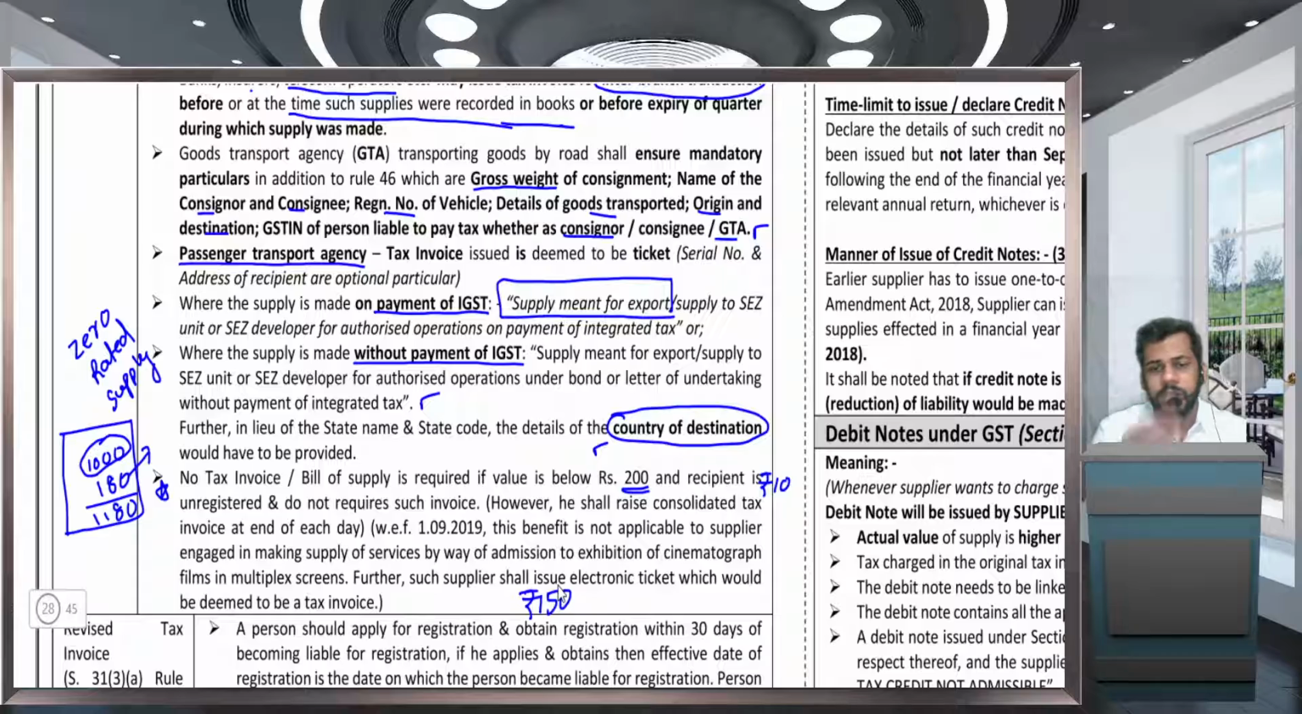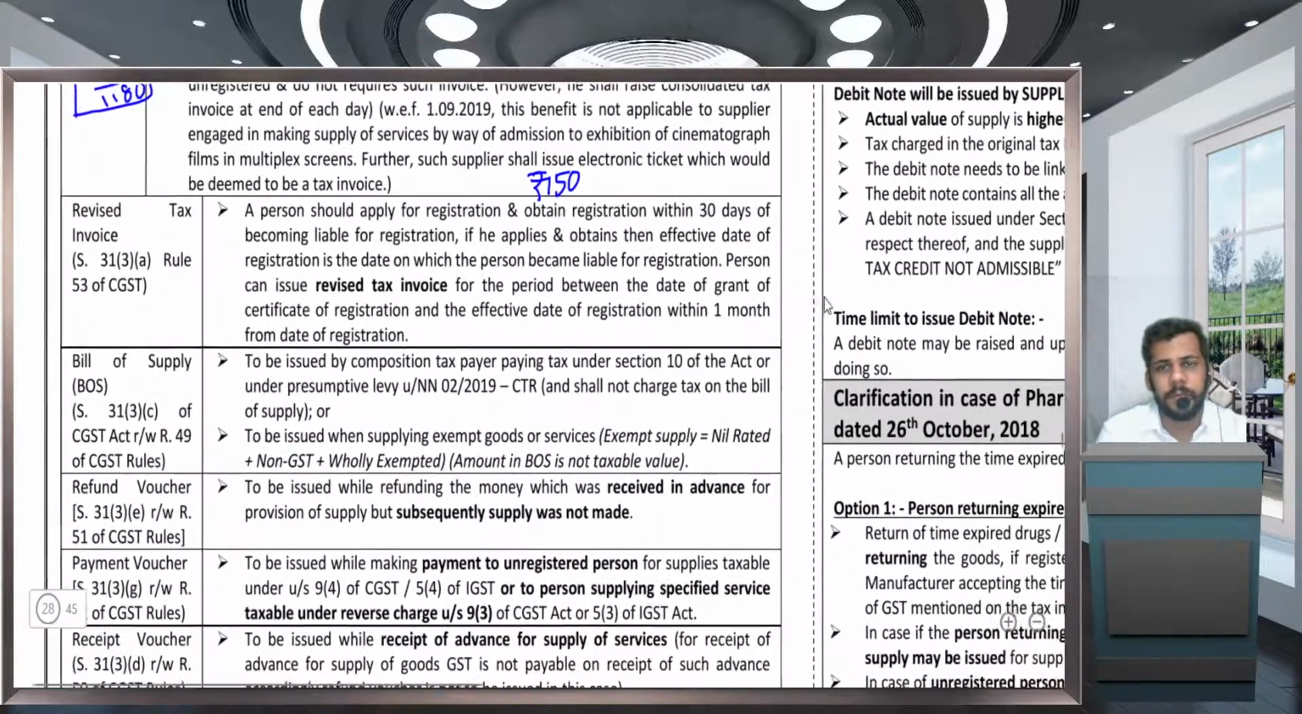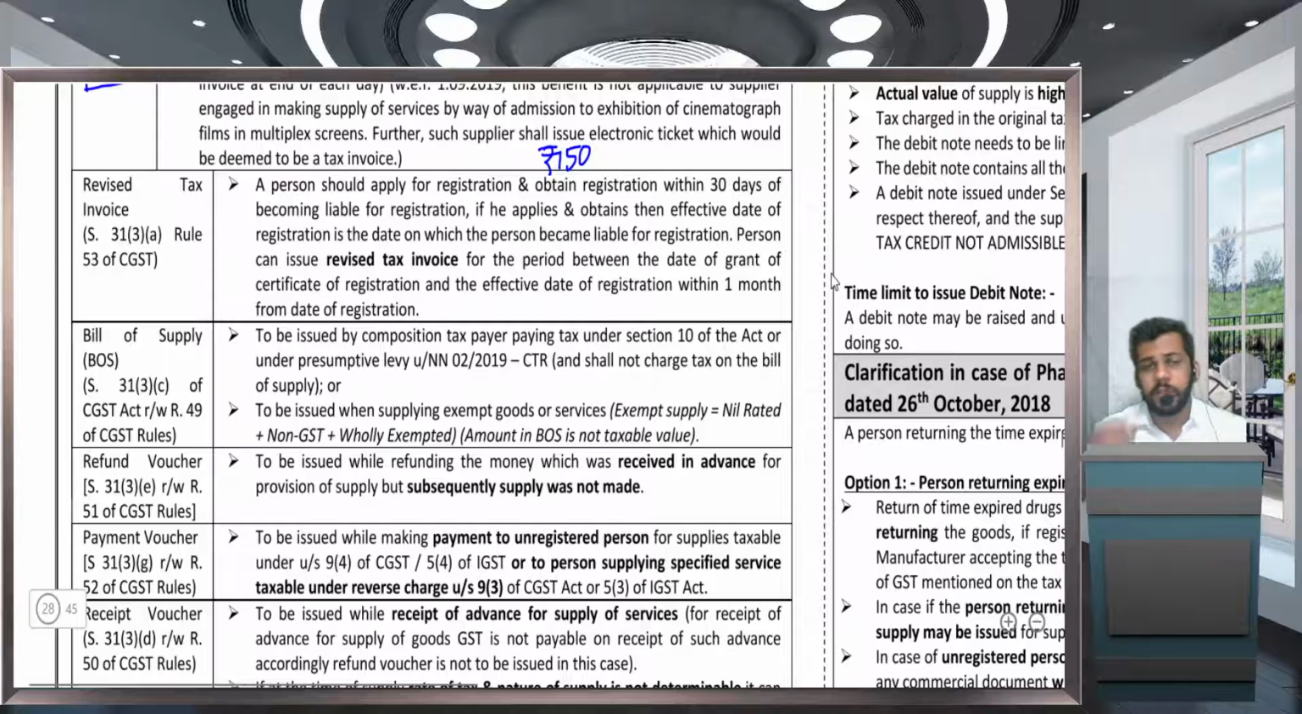Next is revised tax invoice. In case of revised tax invoice, you have to issue the revised tax invoice for this period: effective date of registration up to the date of grant of registration. For this period, you are not having a GST number, but you are a taxable person. So you have to collect GST. You are eligible to collect GST from your recipient. But since you are not having a GST number, how will you collect?